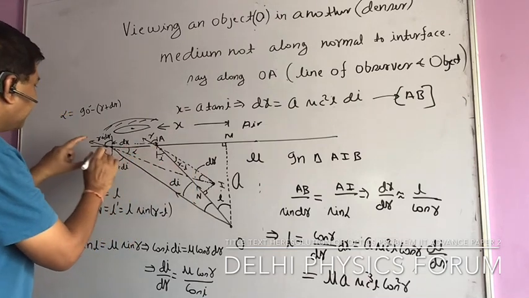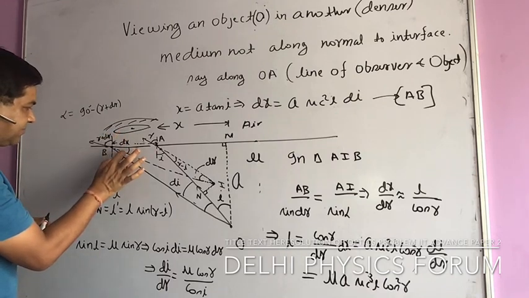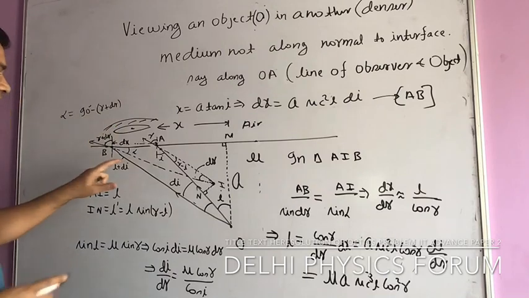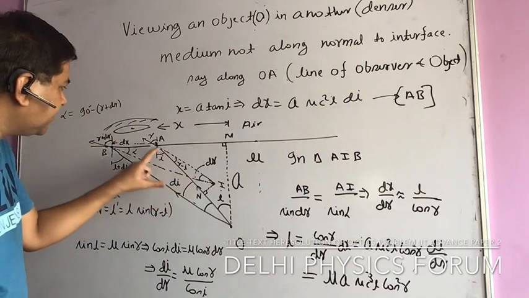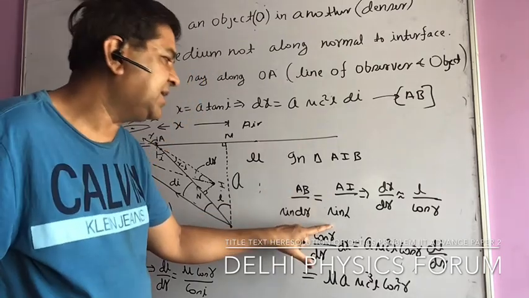Say alpha. What is alpha? I am naming it alpha. In fact, this is R plus dr, and this is R plus dr. So 90 minus R plus dr, I am naming it as alpha. So you can see, applying the sine rule, we are getting AI upon sin alpha. So AB by sin dr is AI by sin alpha.